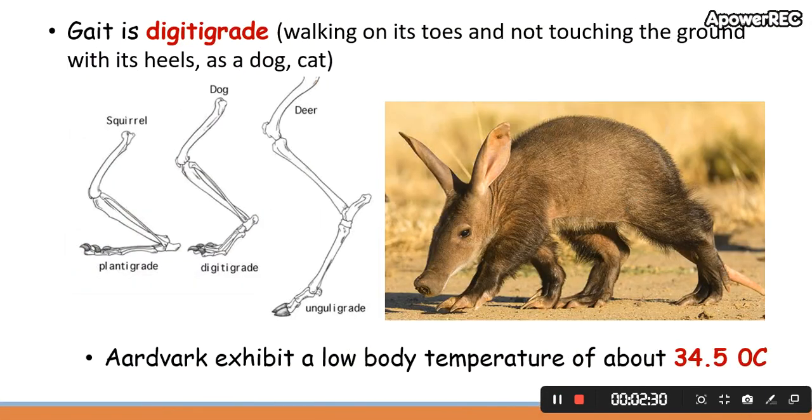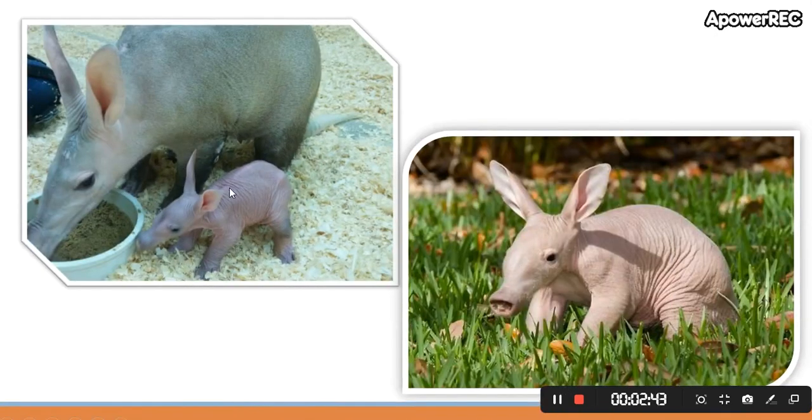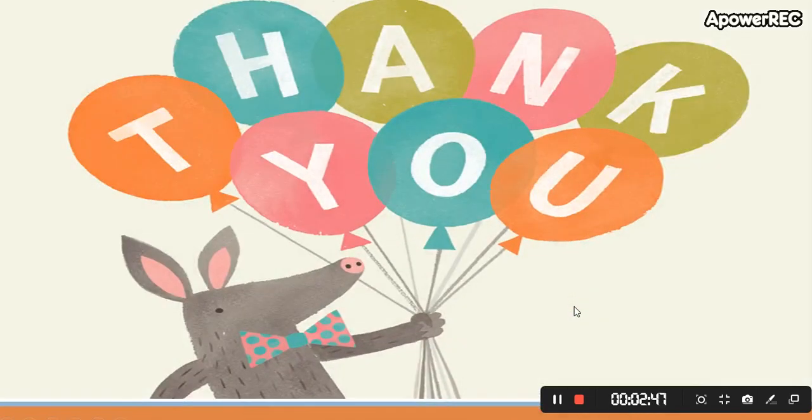Next, about their gait. Gait means the pattern of steps or walking, and the gait is digitigrade, and it exhibits a low body temperature of about 34.5 degrees Celsius. This is the picture of a baby aardvark. And this was all about the order Tubulidentata and Orycteropus. Thank you so much.